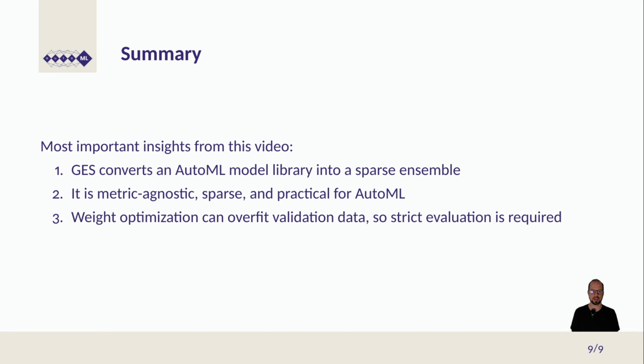To summarize what we have learned in this video, greedy ensemble selection converts an AutoML model library into a sparse ensemble, and this library can be obtained by any procedure in the first place, for example, using a black box AutoML system, or using hyperparameter optimization, or even using the models obtained with manual search. It is metric agnostic and results in a sparse and practical weight vector that is really helpful for automated machine learning. And unfortunately, the weight optimization can overfit the validation data, so in the end, we need to check the test performance. Thank you very much, and see you in the next video.